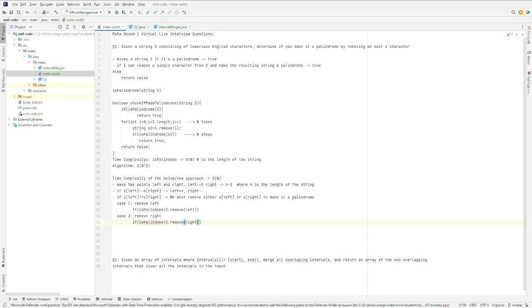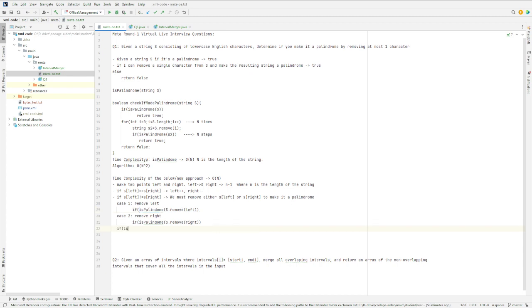Since we have to remove at most one of the left or right characters, one of these resulting strings must become a palindrome. If we remove the left character and the string is not a palindrome, and if we remove the right character and the string is not a palindrome, that means it doesn't matter whether you remove left or right, the string will not be able to be a palindrome. And since we can remove only at most one character, the string cannot be made a palindrome by removing at most one character.